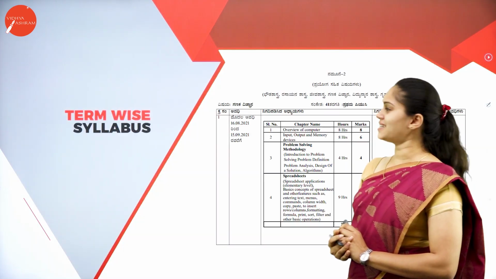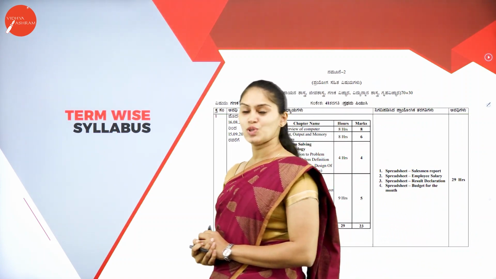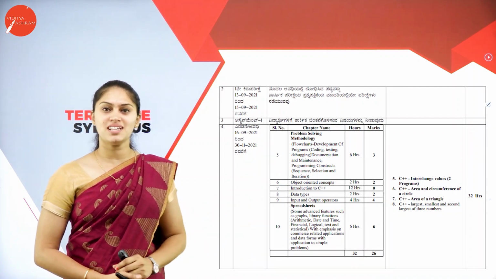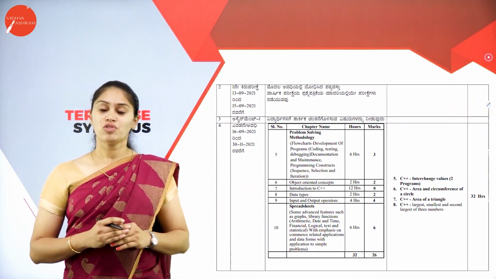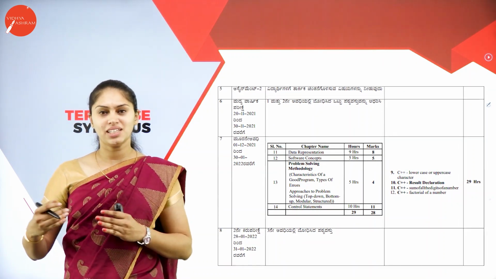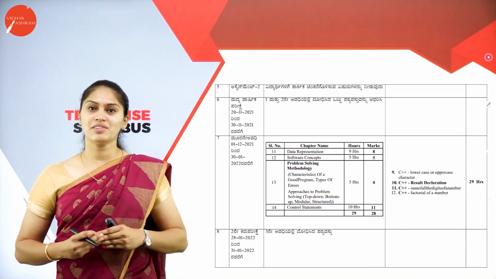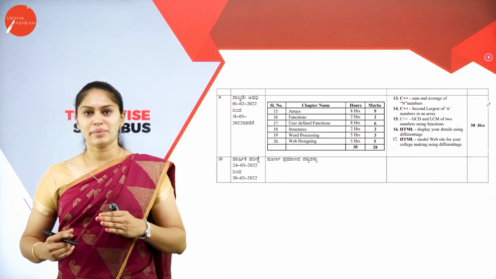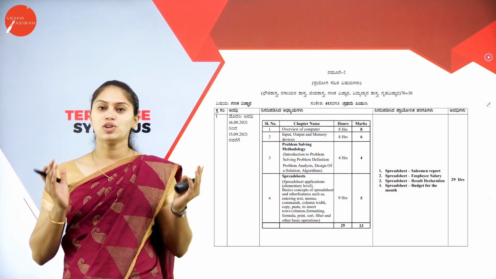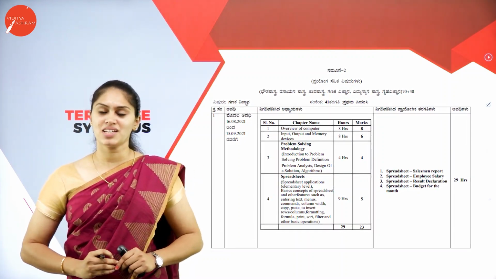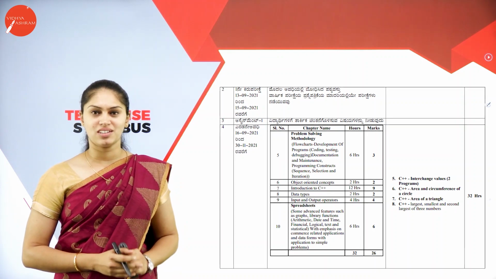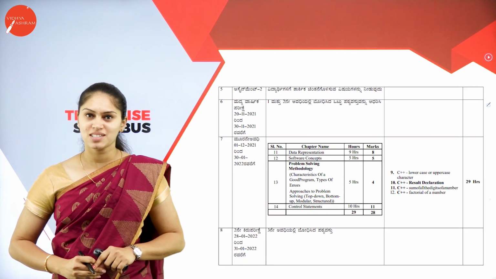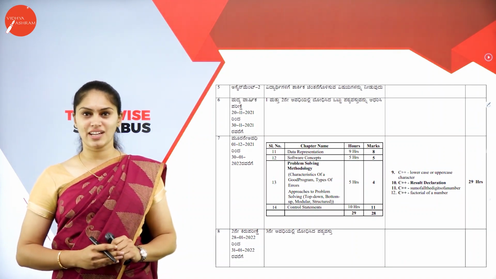Let me move on to the next slide, that is the term-wise syllabus. Here you can see the term-wise syllabus for your first PUC computer science. Here we have 4 terms, term 1, term 2, term 3 and term 4. You are going to get your midterm examination from term 1 and term 2, and the preparatory examination from term 3 and term 4. So together we are going to write the examination in your board examination. This is how the term-wise syllabus has been framed by the PUC board, that is the Karnataka PU Educational Board.